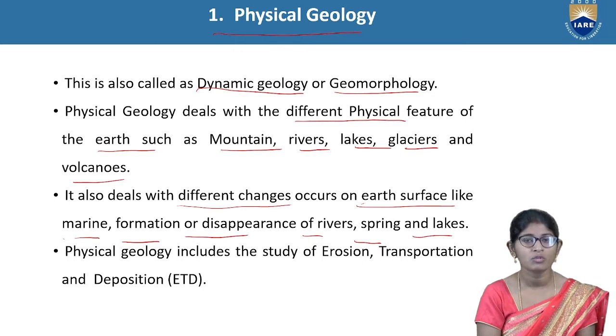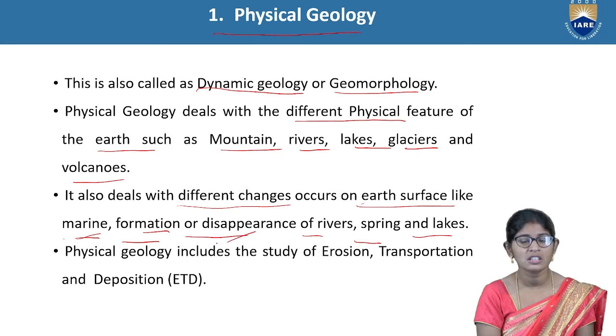In oceans, marine transgression will occur, and in rivers, some newly formed rivers can appear and some rivers disappear. We observe these kinds of activities in physical geology only. And in some areas, springs sometimes occur from the land surface and sometimes disappear.